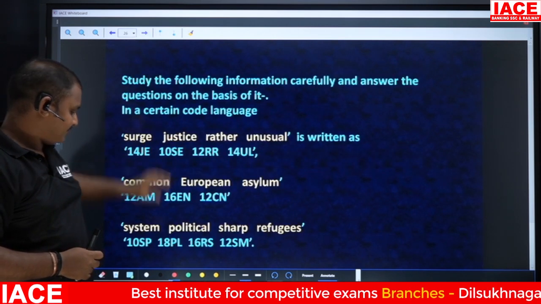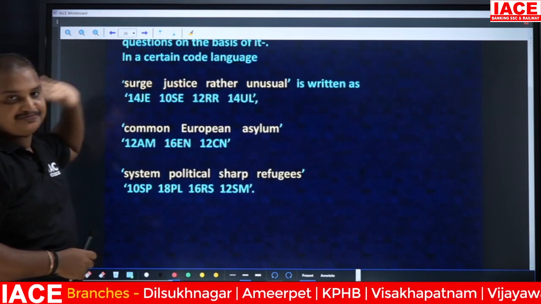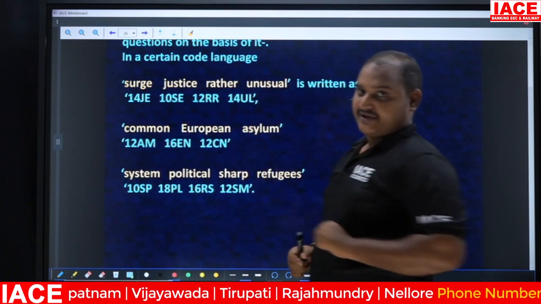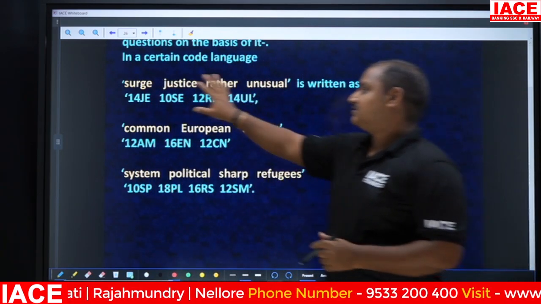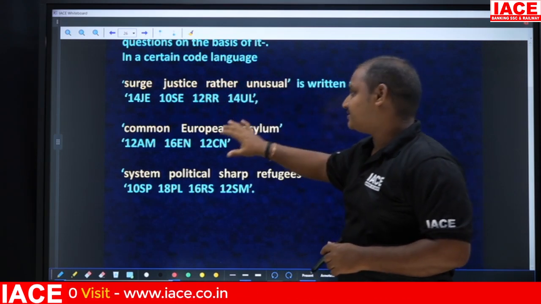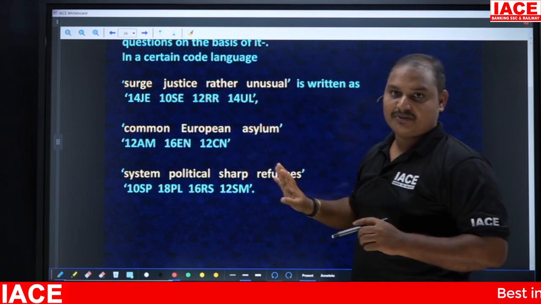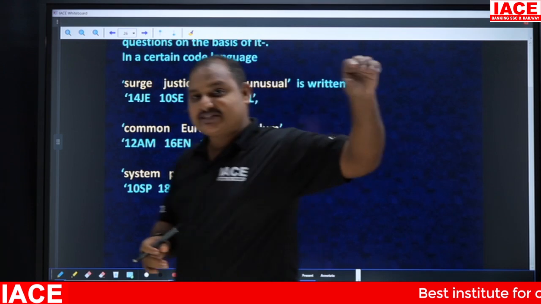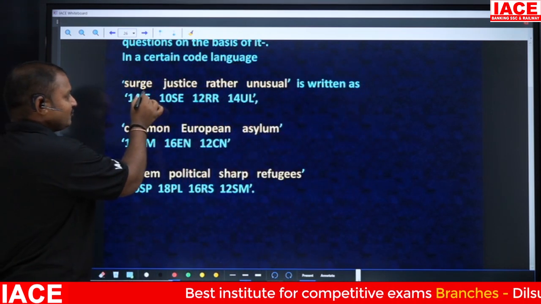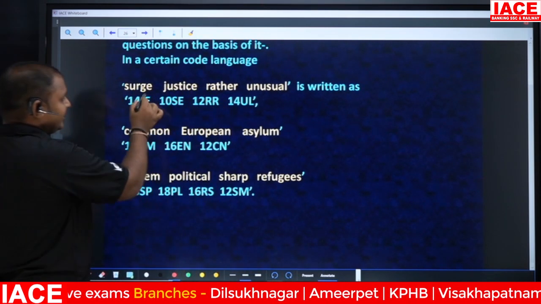So see here, this is the question they have given. What is the question they asked here? In a certain code language, search justice rather unusual is written as 14JE, 10SE, 12RR and so on. Clear? So a set of statements is given, and a set of codes has been given. What you need to do here, first of all, is decode everything.